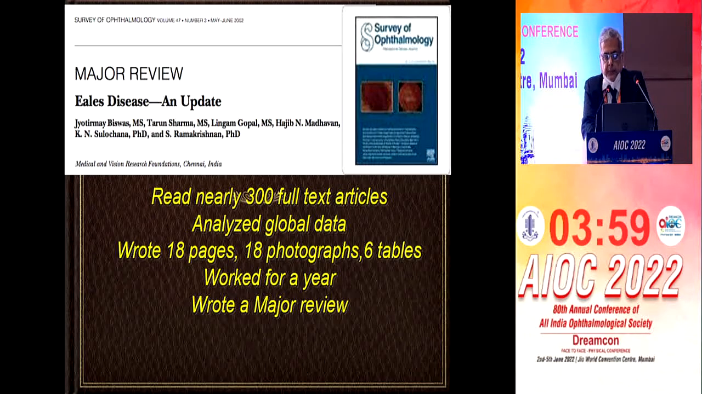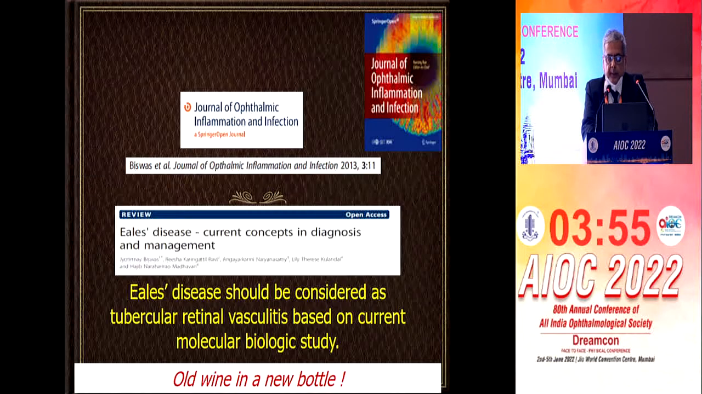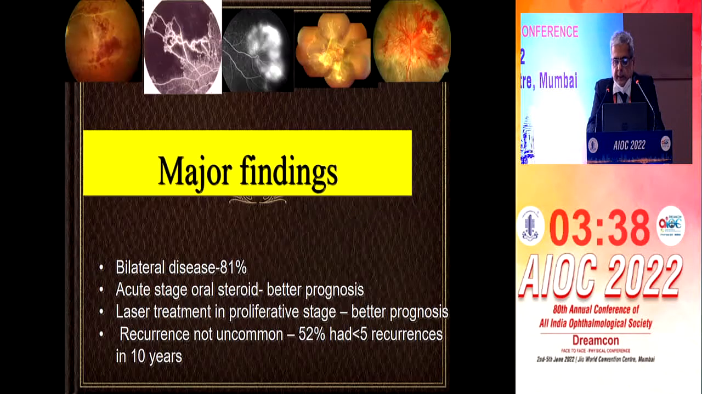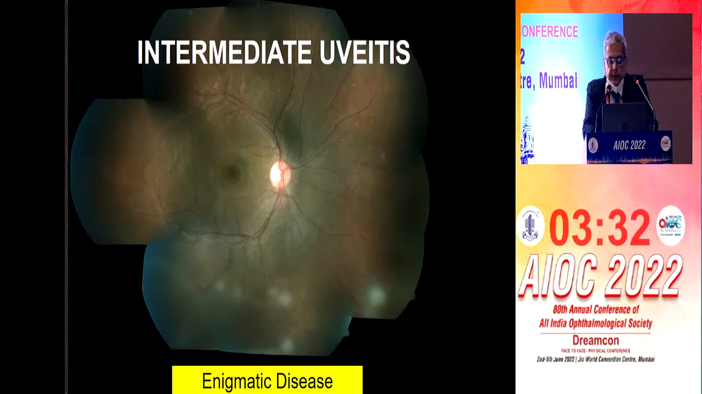We read 300 full-text articles and wrote a review article on Eales disease, an update, in Survey of Ophthalmology, subsequently updated in the Journal of Ophthalmic Inflammation and Infection. We also studied the long-term outcome of a large cohort of patients with Eales disease: 500 patients, 898 eyes, with a follow-up of 15.8 years, range 10 to 25 years. The major findings were bilateral involvement in 81% of cases, and oral steroid in the acute stage giving better prognosis.